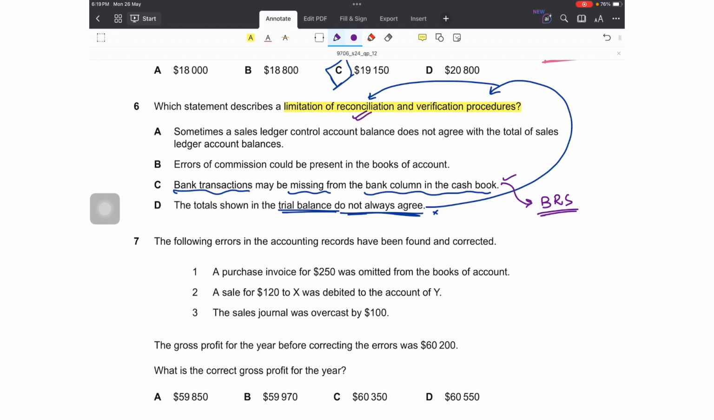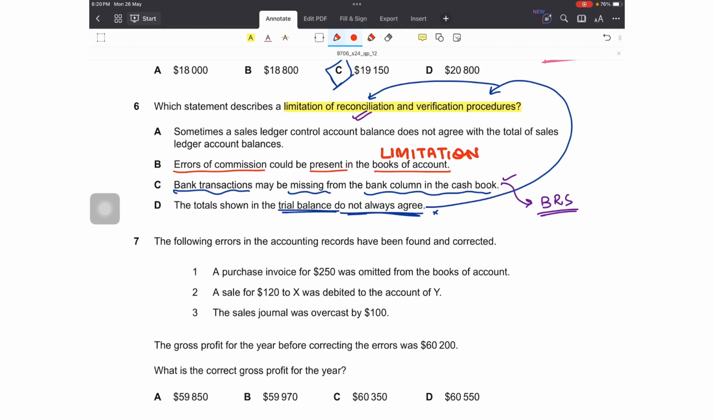This is not a limitation. This should be done. Option C, B says that errors of commission could be present in the books of account. Yes, this is one of the biggest limitations of control accounts, especially, and for reconciliation as well, that if